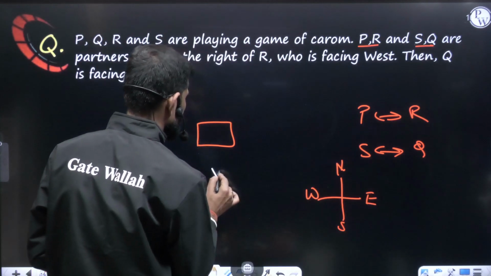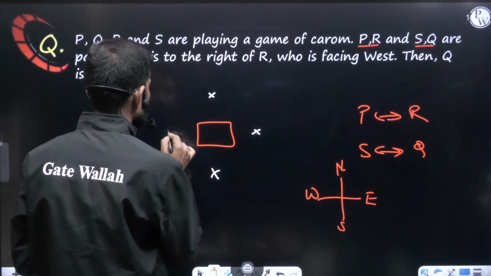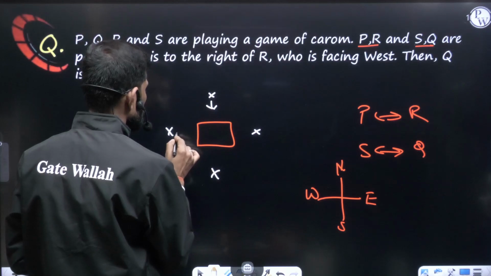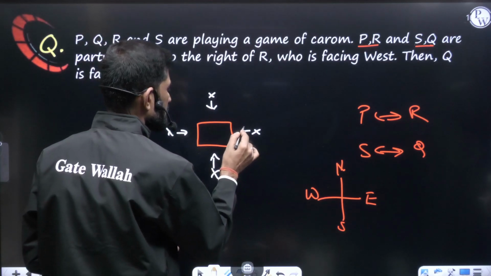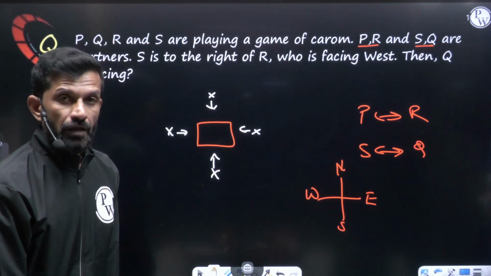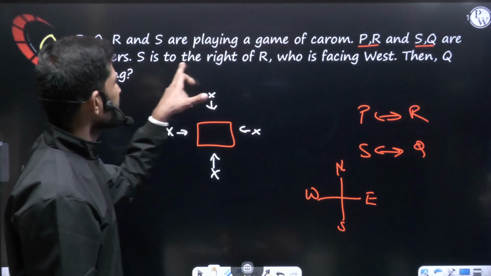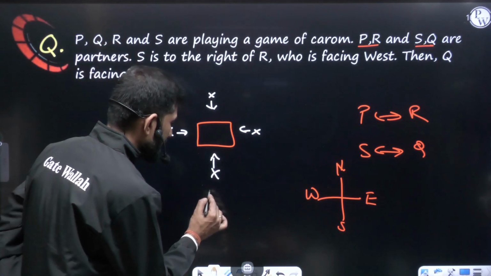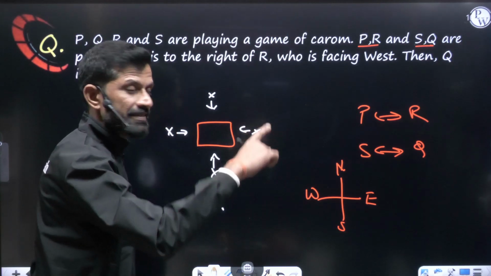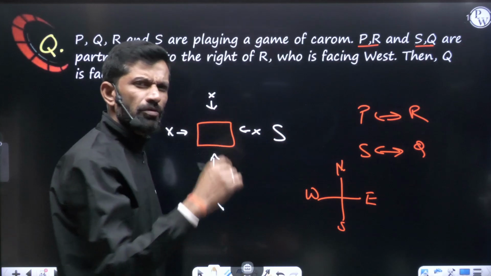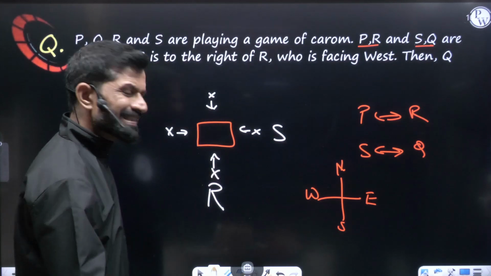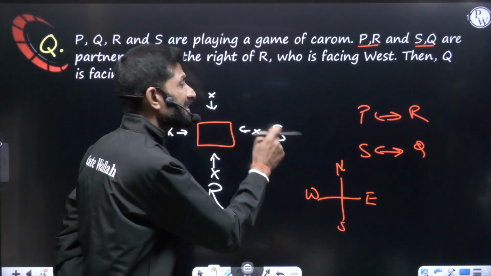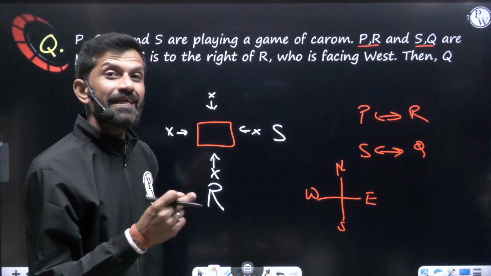When the people are sitting, they will be facing towards the carom. So all people must be facing towards the carom. Now here they are saying clearly S is to the right of R. If you place R here, S will be right side. Right side means here. Just observe what happened here. When I said right, we are going anti-clockwise.